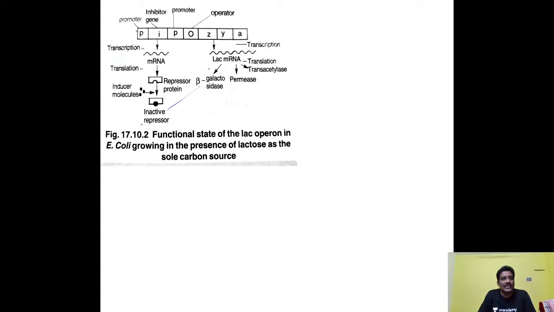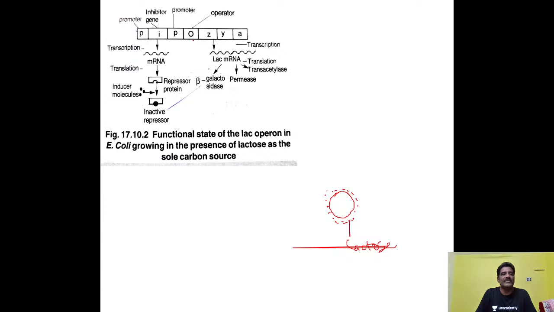So this is the flow chart showing the functional state of the Lac Operon in E. coli growing in the presence of lactose. For example, here you see E. coli bacteria, and it is surrounded by lactose. Lactose, that point you have to remember. In the presence of lactose, what happens to this Lac Operon? The operator gene here will be free from the repressor protein. The operator gene is free, that point you have to remember.